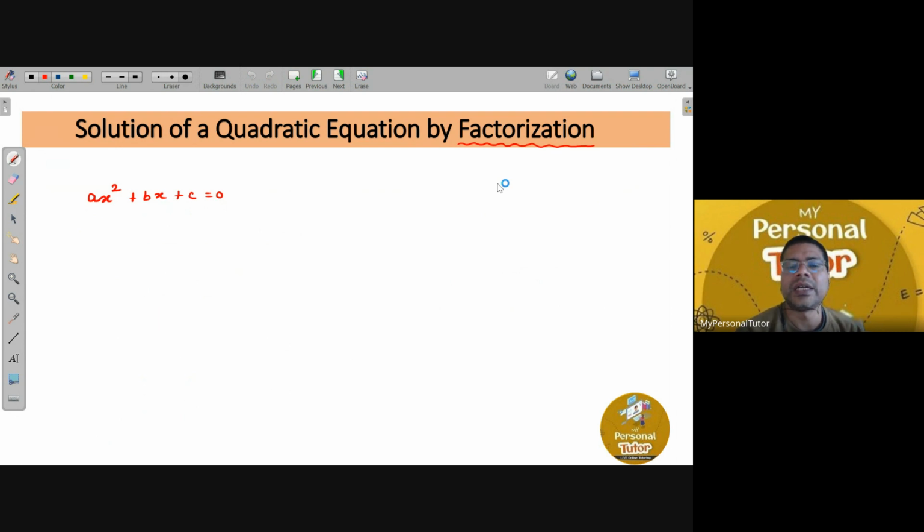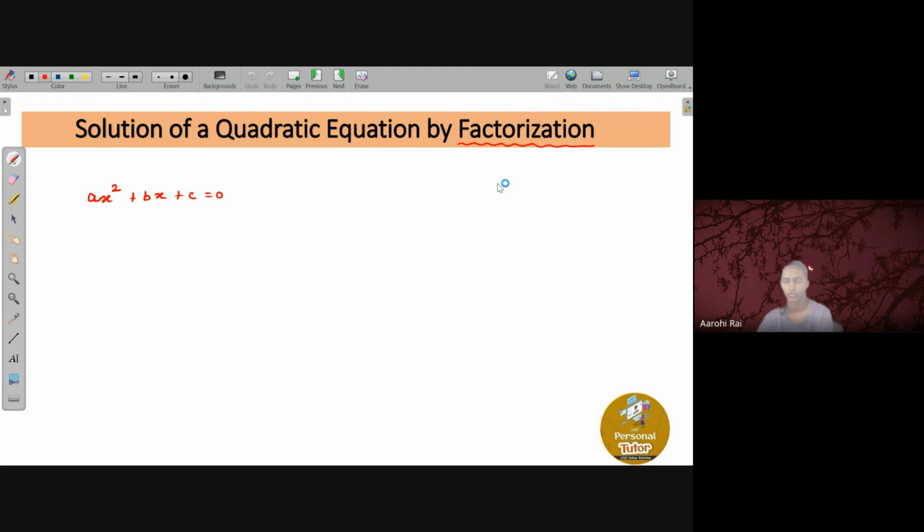First method we are learning, like how to solve any quadratic equation by factorization. Sometimes we call this method as splitting the middle term method, okay? Like whatever the middle term is there, that is bx. We split into two terms and then we factorize and then we solve it, right? Yes, sir. All right. And most important thing, have you understood when two numbers are multiplied, so each one of them we equate equals to 0 and get the value of x. That part you understand? Yes, sir.